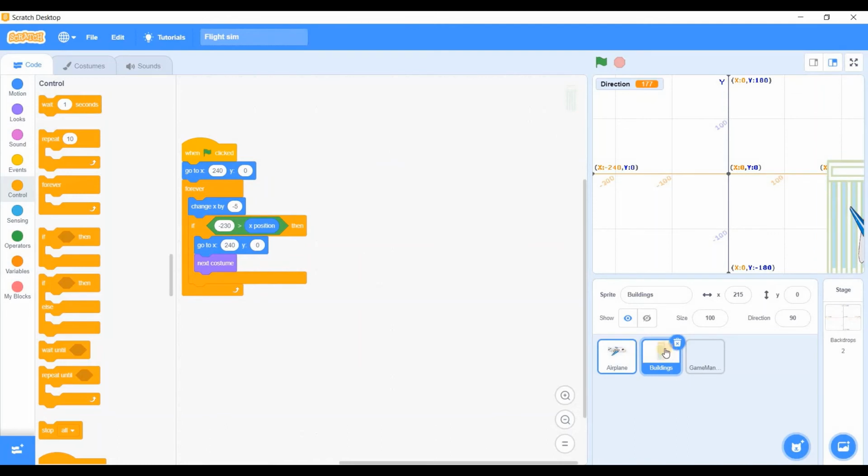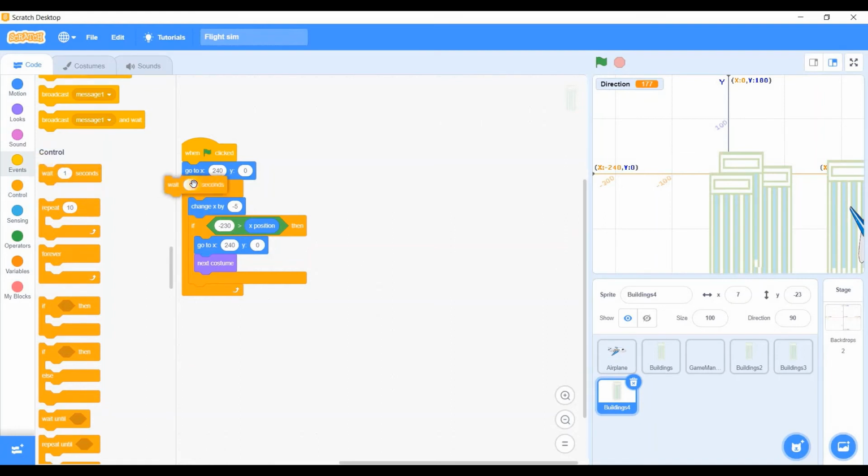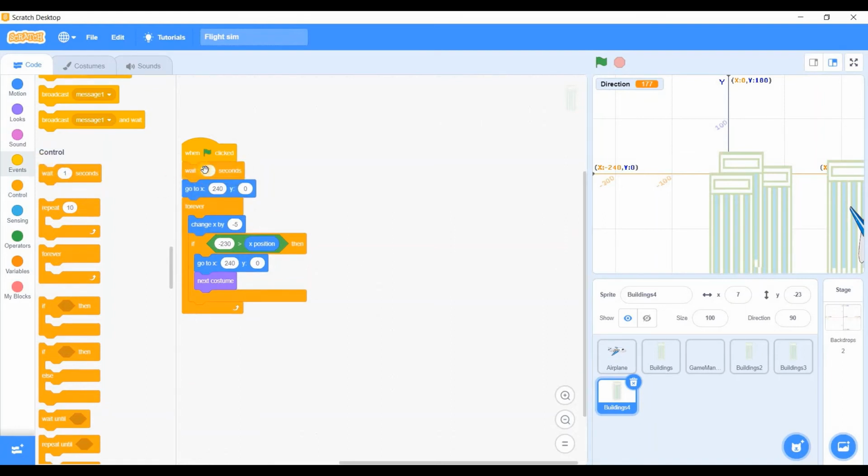In the buildings, what I'll do is I'll duplicate some more buildings. And using the wait block, wait 3 seconds.